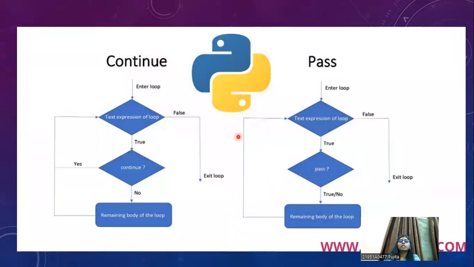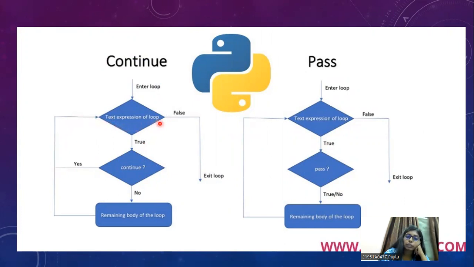Here is a flowchart which depicts the difference between the continue and pass statements. When you enter a loop and evaluate the test expression of the loop, if it is true, it will ask whether to continue or not. If yes, you go directly back to the test expression of the loop.